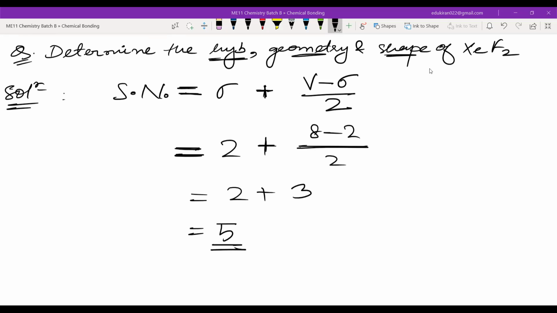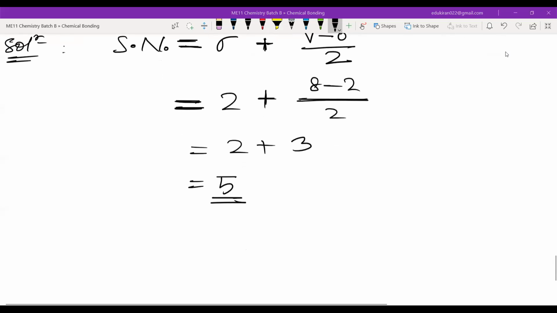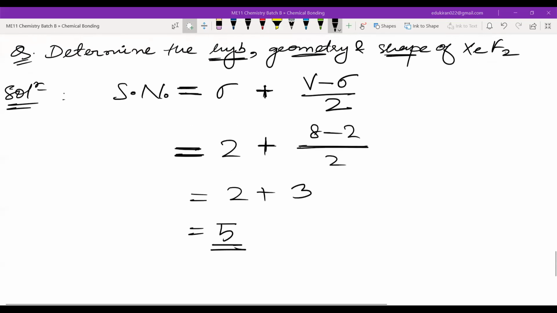So all of you can calculate this. Now what you have to do? Steric number is 5. You know everything now, yes or no? You know everything. Wait a second. Let me just decrease the size of the screen.